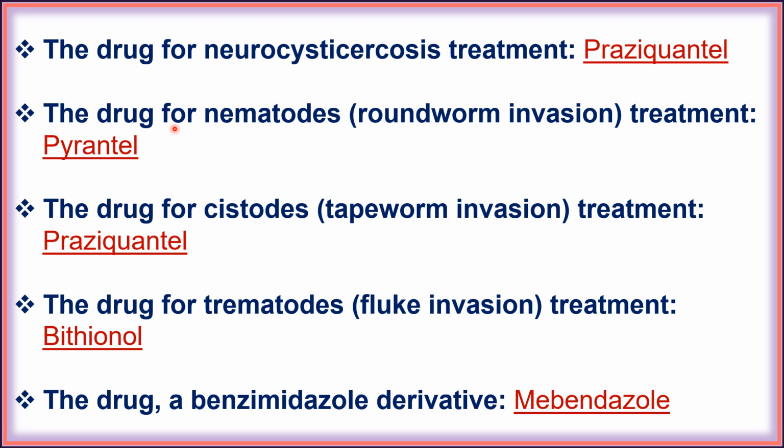Next, the drug for nematode roundworm invasion treatment is pyrantel. Next, the drug for cestode tapeworm invasion treatment is praziquantel. Next, the drug for trematode fluke invasion treatment is bithionol. Next, the drug, a benzimidazole derivative, is mebendazole.